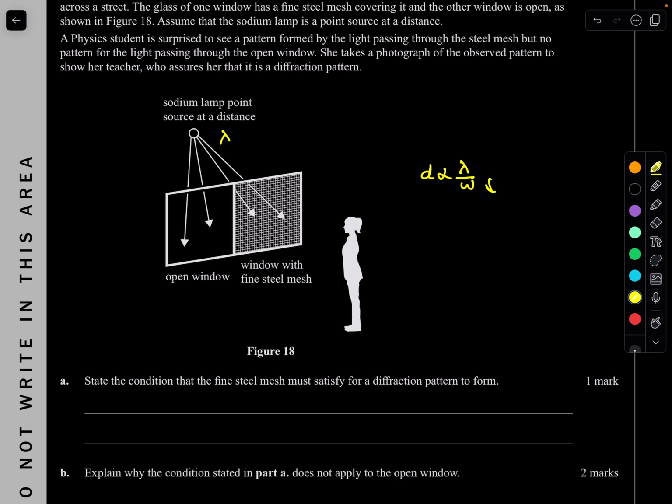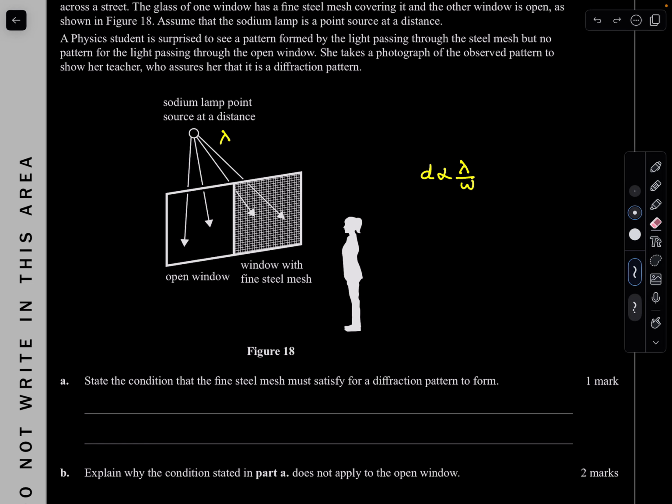So if your width is small, your diffraction becomes significant. This here, overall, has a very big width, which means your diffraction becomes less because you're increasing your denominator. So the question: state the condition that the fine steel mesh must satisfy for a diffraction pattern to form.